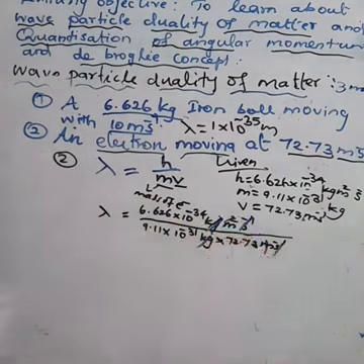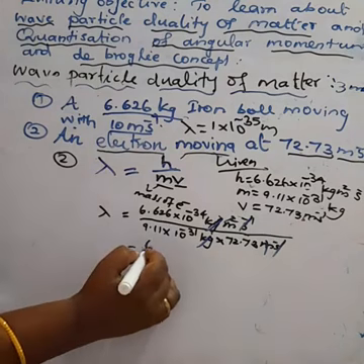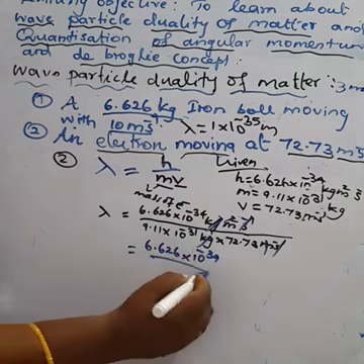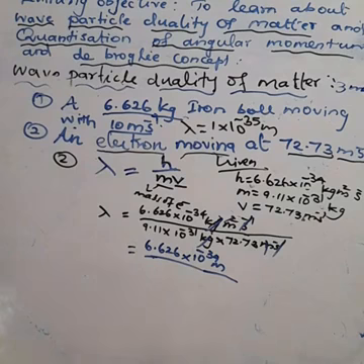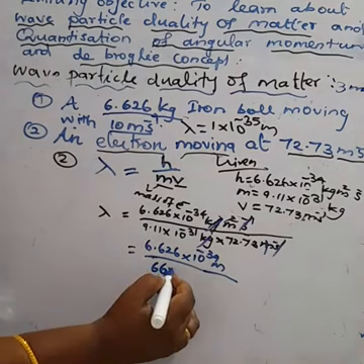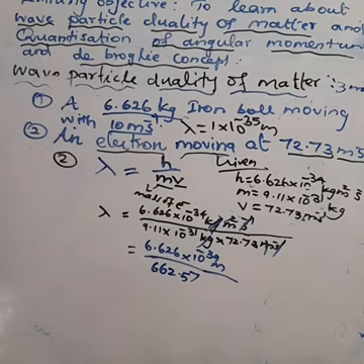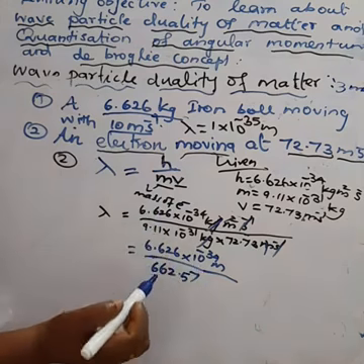Okay, here 6.626 × 10^-34 by 9.11 × 72.73. Multiplying these two, we get 662.57. And dividing 6.626 by 662.57, we get 0.01, into 10 power minus 34.